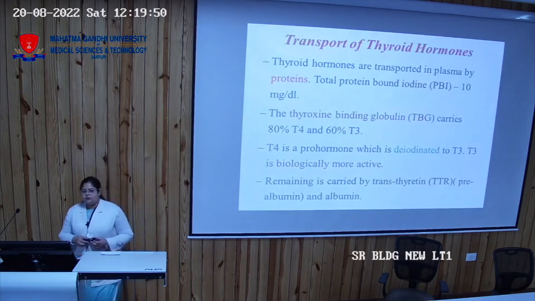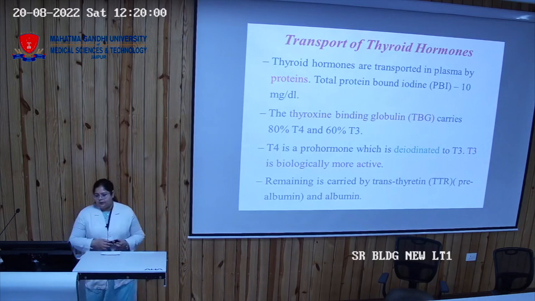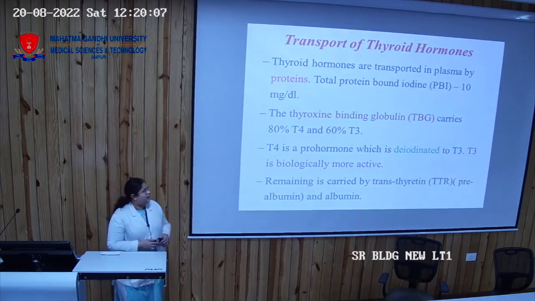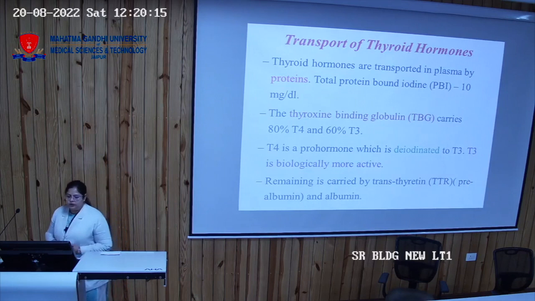Then the transport of the thyroid hormone. It is transported by specific plasma proteins. The proteins that transport the thyroid hormones are protein bound iodine, which is about 10 mg per dl in the body, and thyroid binding globulin, a protein that carries the thyroid hormone. It carries 80% of T4 and 60% of T3.